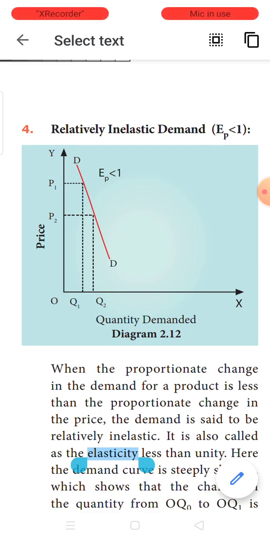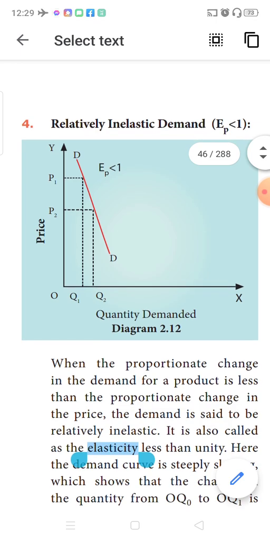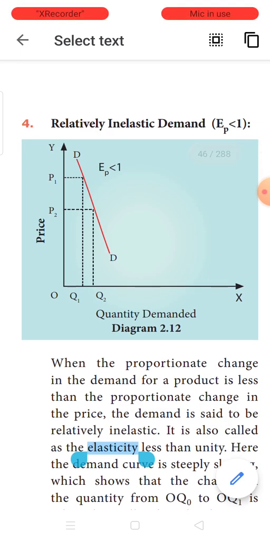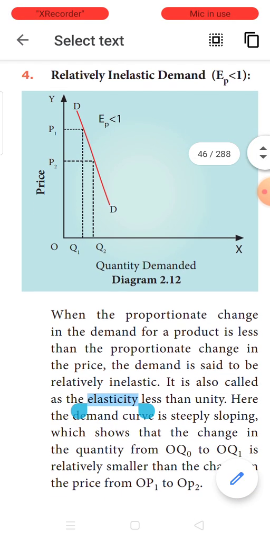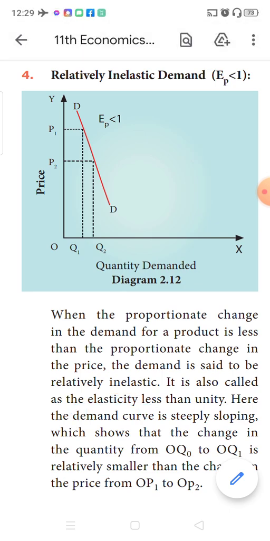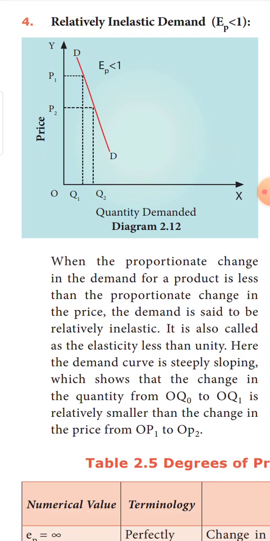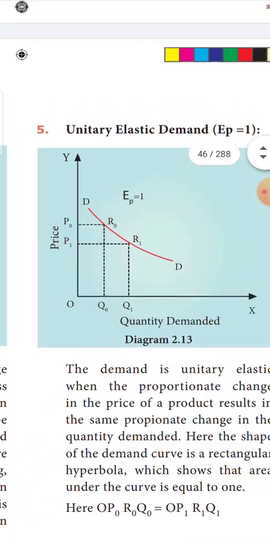Now, the value of elasticity will definitely be lesser than 1, because the change in price is much bigger than the change in the quantity demanded. So if the change in quantity demanded is 1, the change in price can be 3. 1 divided by 3 is definitely lesser than 1. So here the value of elasticity is less than 1. What can you say about the nature of the curve? It is steep. The demand curve is steeply sloping downwards. Just underline that.